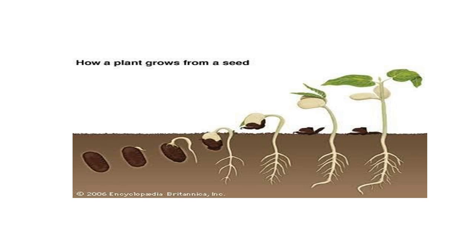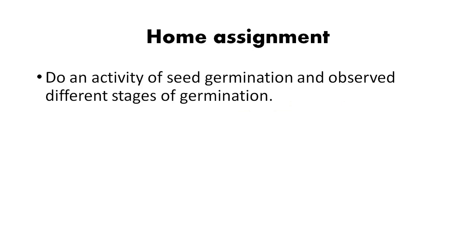First of all, you take the bean seed, and the bean seed gets the favorable conditions, moisture, and converts into different stages. First of all, the root arises, and after that the plumule arises. The radicle arises and converts into a young plant. Today's homework is to do this activity of seed germination and observe the different stages of germination. It is one type of reproduction, that is, reproduction through seeds.